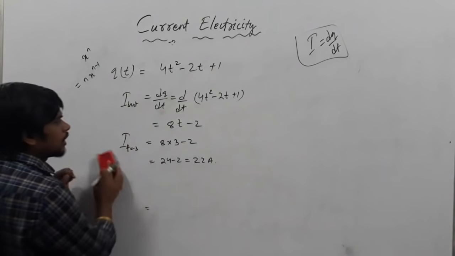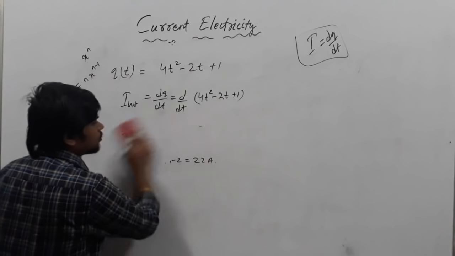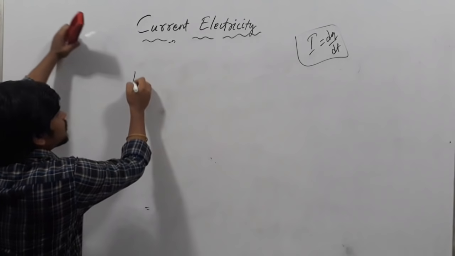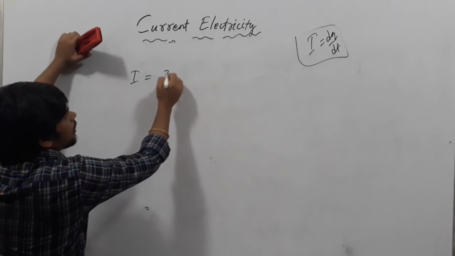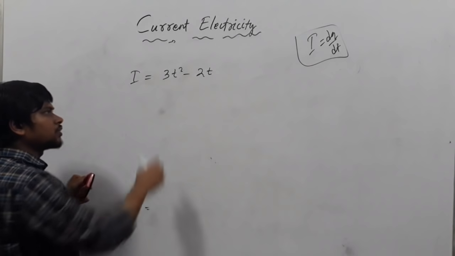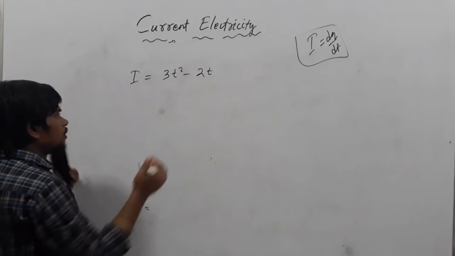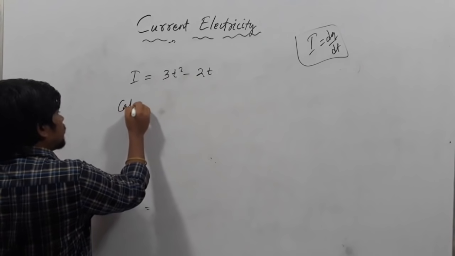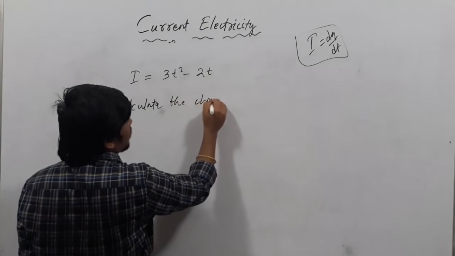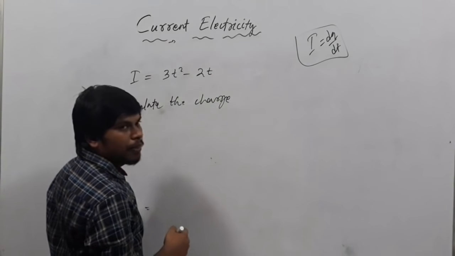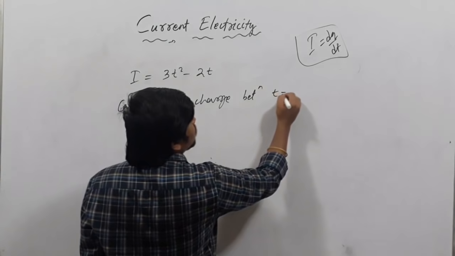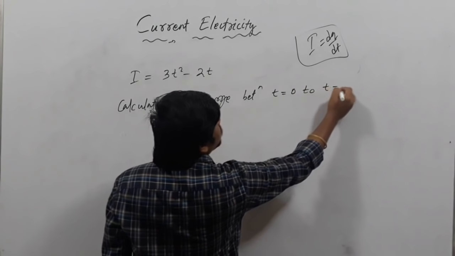Just pause the screen and take note of this one. If they are asking, if I is a function of, suppose, 3t square minus 2t, calculate the charge between t equals 0 to t equals 2 second.